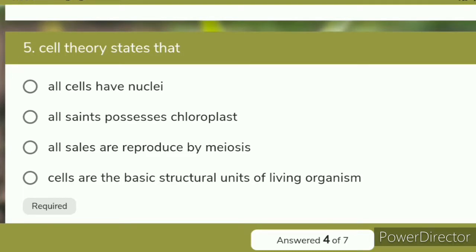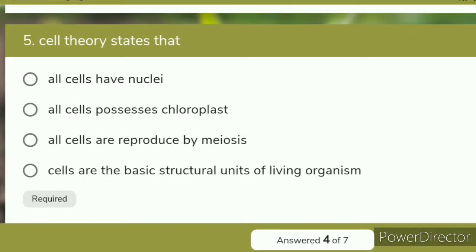You can read this cell theory question. The second option is: all cells possess chloroplasts. The third option is: all cells are reproduced by meiosis, and the fourth option is that cells are the basic structural and functional unit of living organisms.